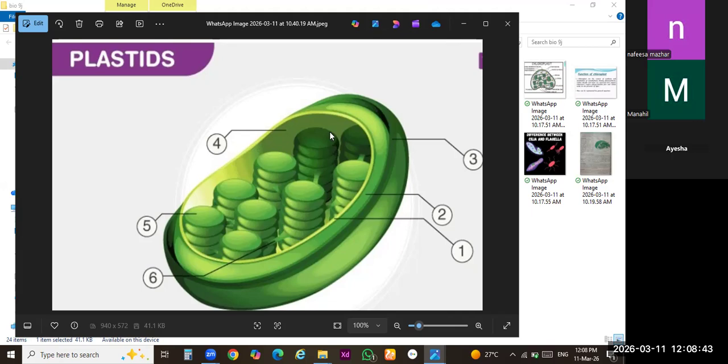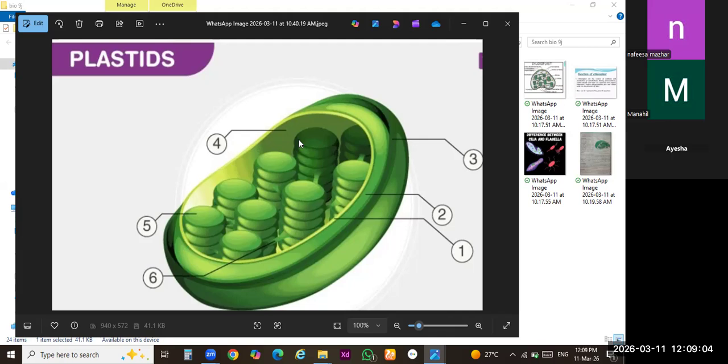Second thing, keep it in your mind, class. Plastids are basically the green structure you can see on this screen. It's a green layered structure. This green structure indicates that they have a capacity to impart the green color to the plant body because they have a sufficient amount of chlorophyll.